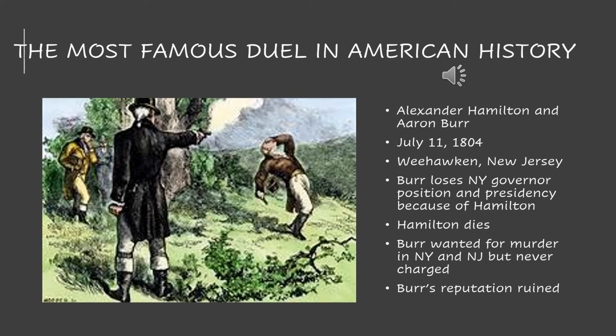So first, let's talk about the reasons why this even happened in the first place. So we're seeing a really famous founding father, Alexander Hamilton, who distrusts another political figure who's pretty popular during this time, which is Aaron Burr. So Aaron Burr at this time is born into a really wealthy family. He's very educated, and he ends up wanting to be the governor of New York, and he ends up running against Thomas Jefferson and even tying with him in electoral votes for the election of 1800.